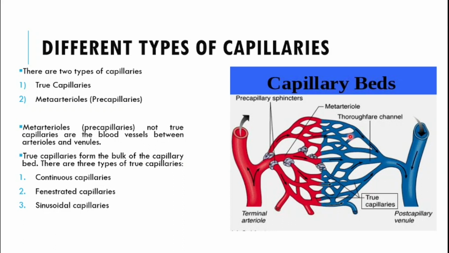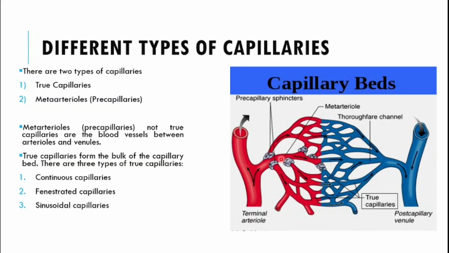Now this is the capillary bed, or the network of the capillaries, and in this capillary bed we have two different types of blood vessels. One set of the blood vessels are known as the true capillaries, and the other set are known as the meta-arterioles.